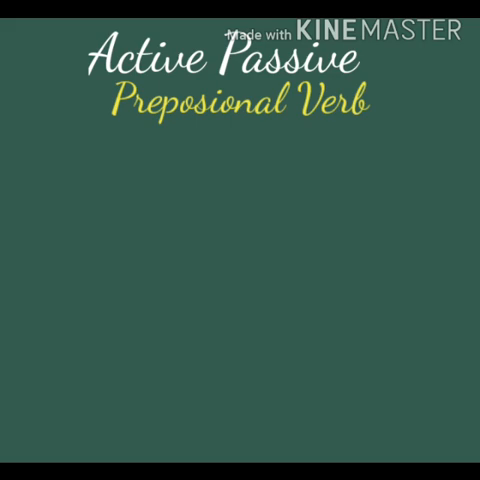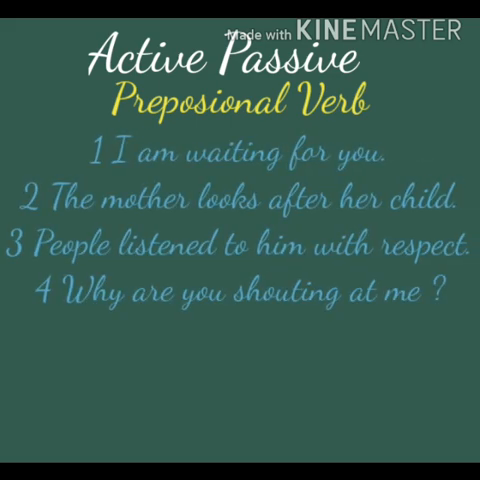The first type is the prepositional verb. What is this prepositional verb type of voice? To make it clear, let us see some examples. My first sentence is, I am waiting for you. Second sentence, the mother looks after her child. Third, people listen to him with respect. Fourth, why are you shouting at me?